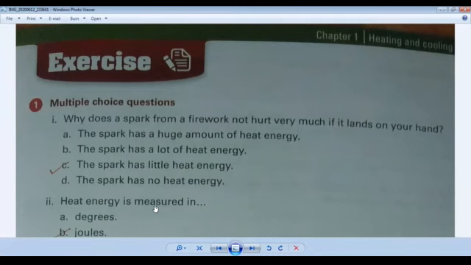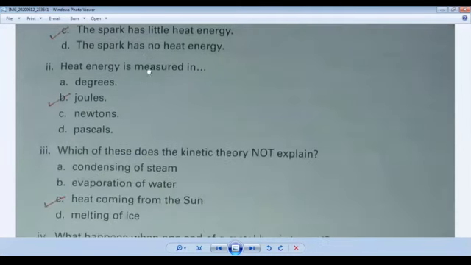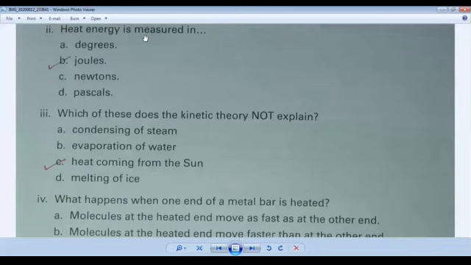Question number 2. Heat energy is measured in. So look at the screen. Heat energy is measured in. Options are given. You have to tell its unit. You can see first is degrees. No, degrees are used for temperature. Joules. This is the correct answer.